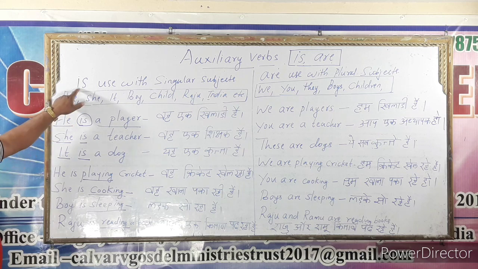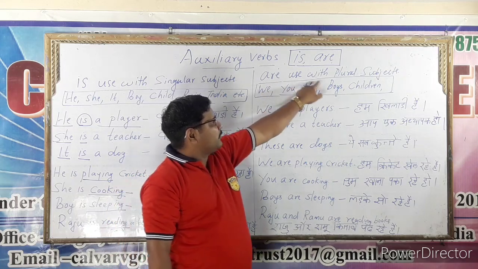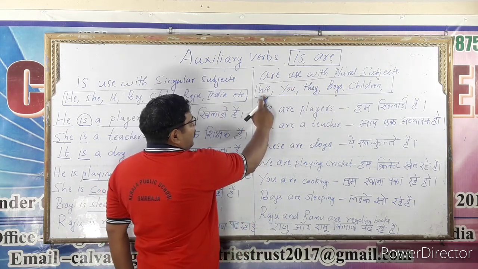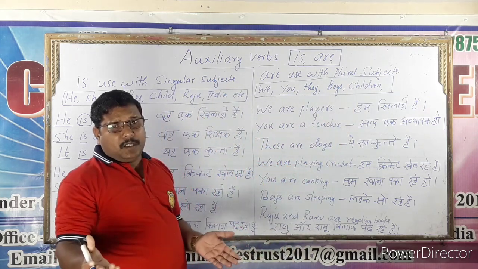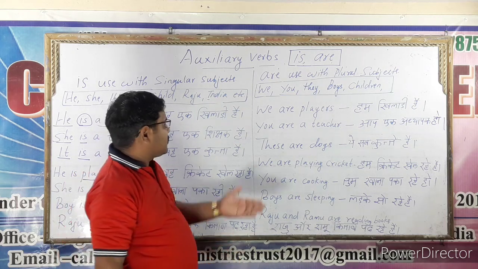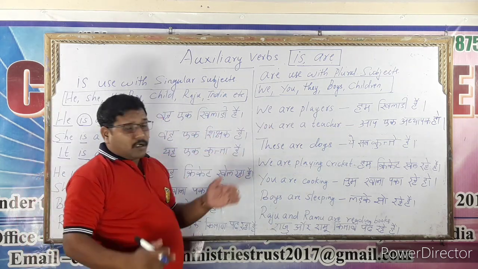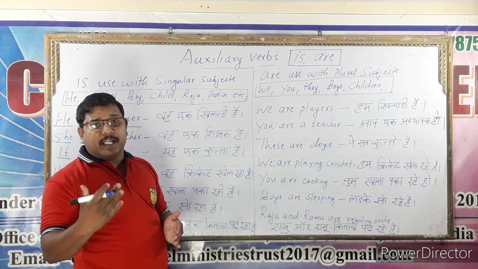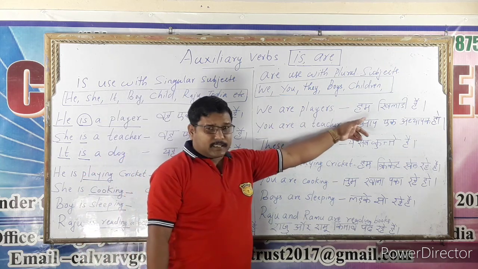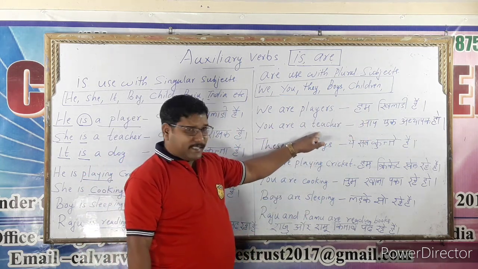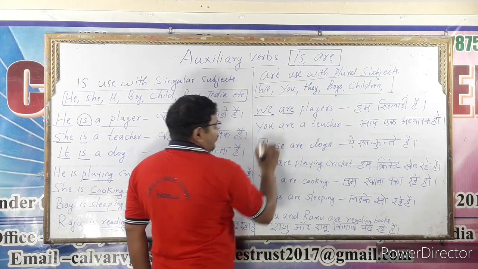Try to understand, is is used with the singular subject only. Then are is used with the plural subjects. See, we, you, they, boys, children. Many nouns we can make into plural nouns. See, we are players. See, here what is meant by plural? Plural is more than one. So, we are players. Look at the translation. You are a teacher. See, we is the plural subject. That's why we use are.